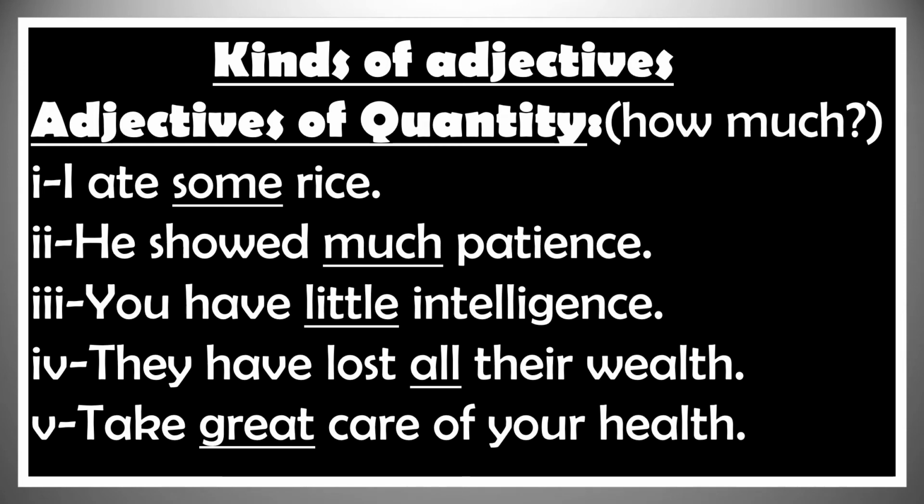The next kind which we are going to study is adjectives of quantity. They show how much of a thing is meant. Adjectives of quantity answer the question how much. Let us study some examples. Example number 1. I ate some rice. What is an adjective in this sentence? Some, because it describes the noun rice. And some is adjective of quantity because it answers the question how much. How much rice? I ate. I ate some rice.